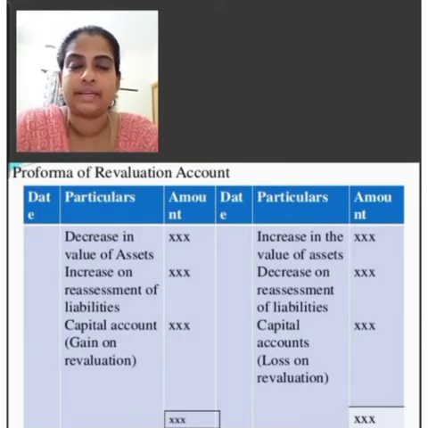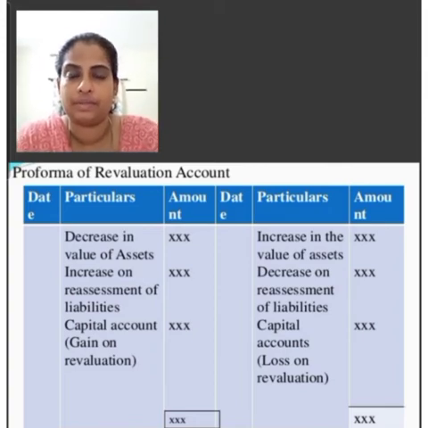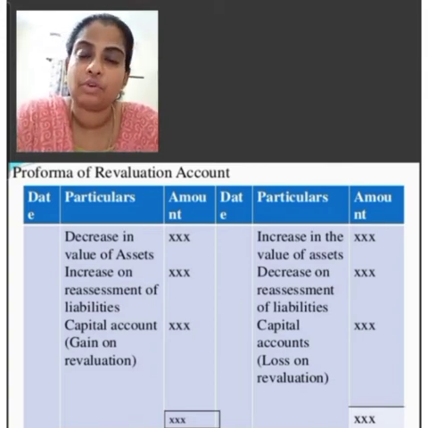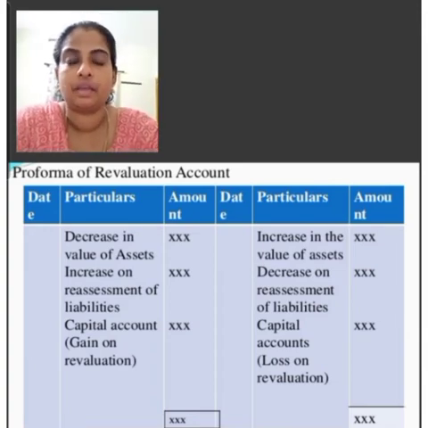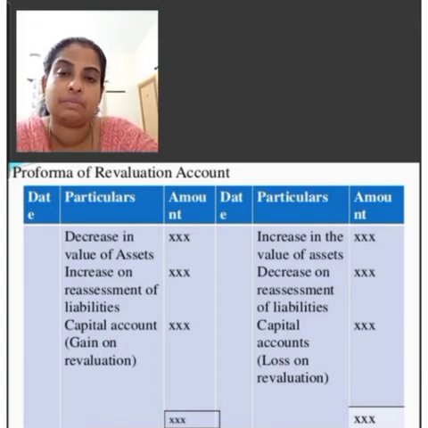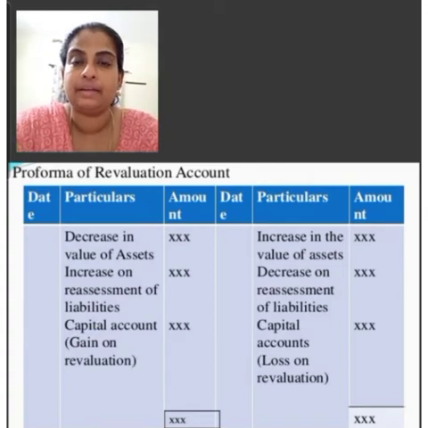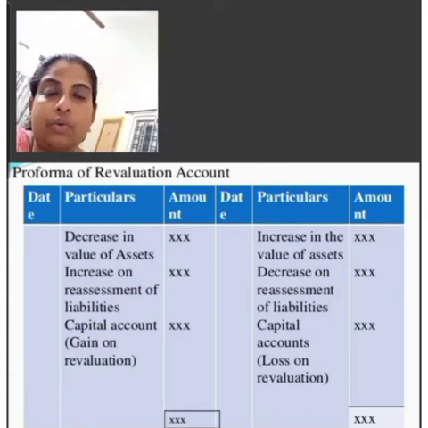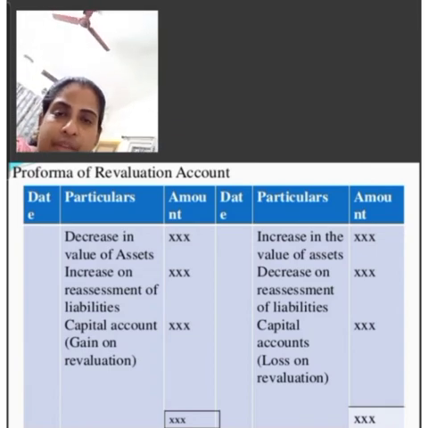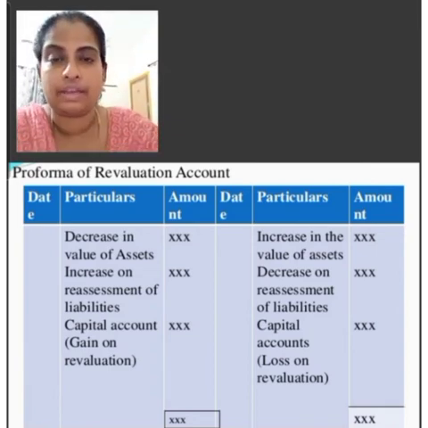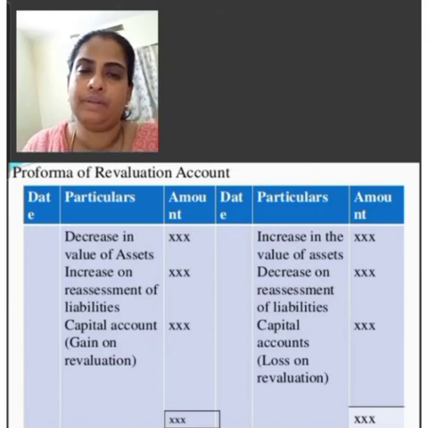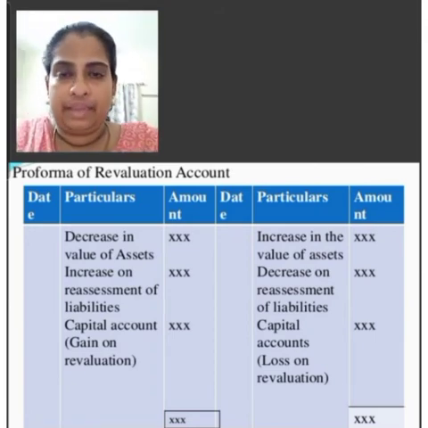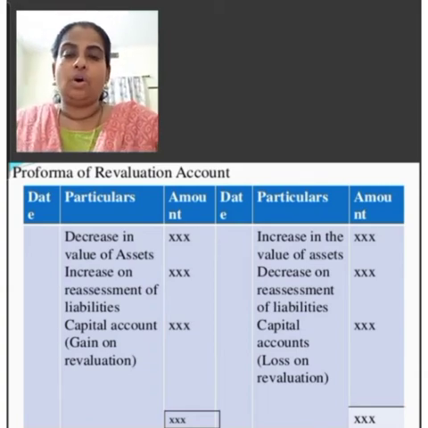Now we are going to study the format of revaluation account. As we know, revaluation account is an example for nominal account. The other examples for nominal account are salary paid, commission paid, rent paid, interest paid, discount allowed account, etc. In the same way, revaluation account is a nominal account. Then the debit side is for a decrease in the value of asset.